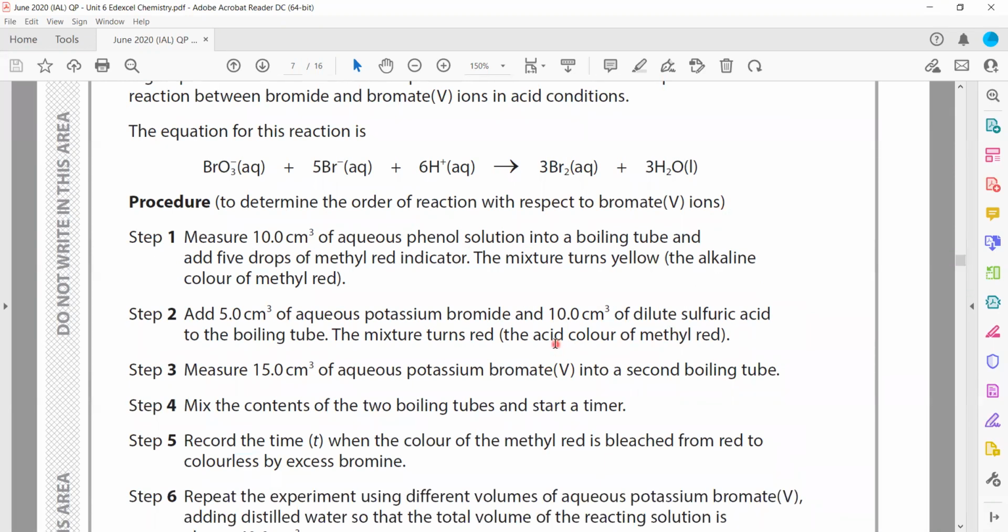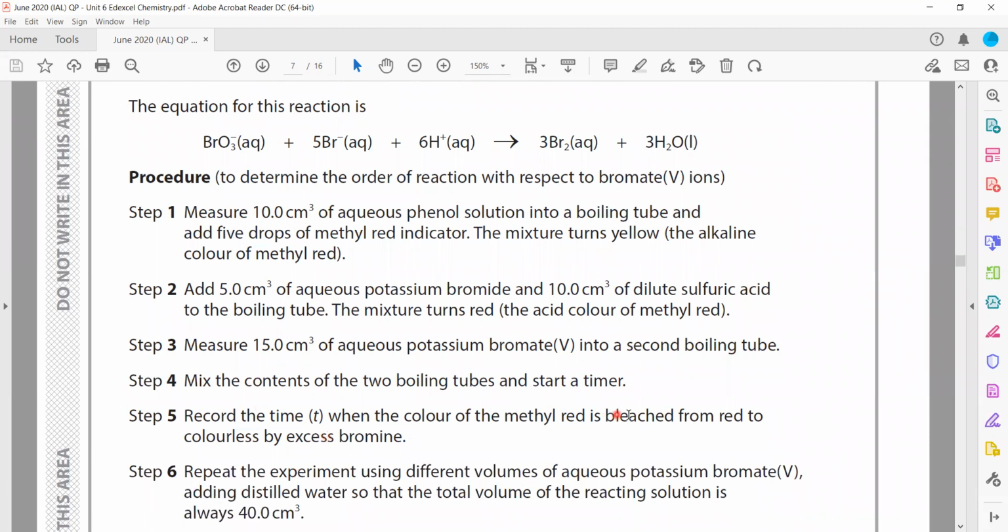The acid color of methyl red is red. Then measure 15 cm cube of potassium bromate(V) in a second boiling tube, mix the contents of the 2 boiling tubes, and start the timer. Then record the time when the color of methyl red is bleached from red to colorless in excess of bromine.